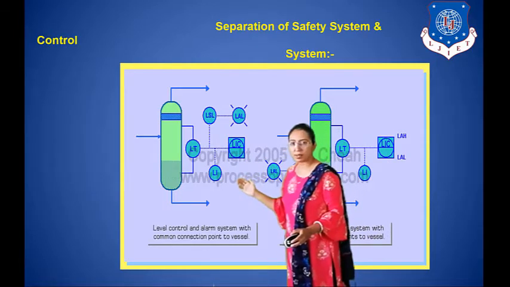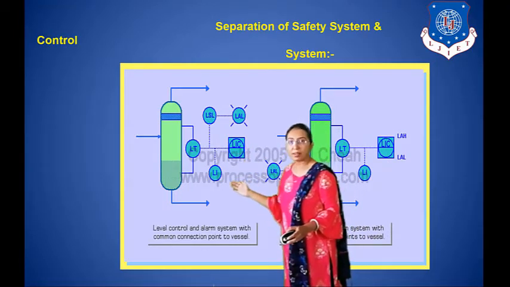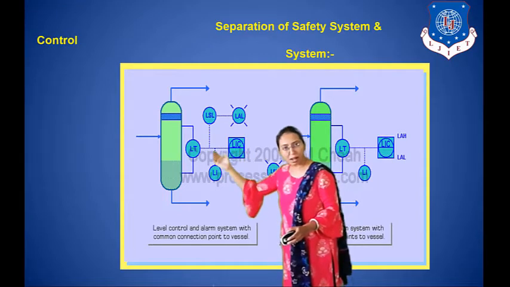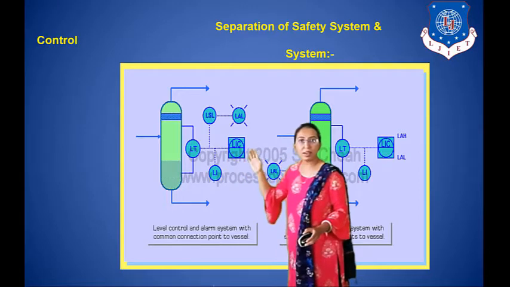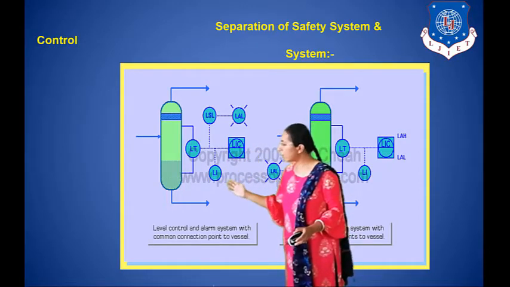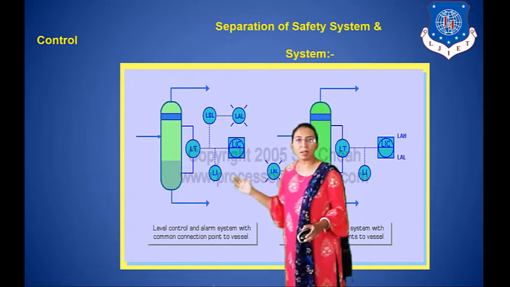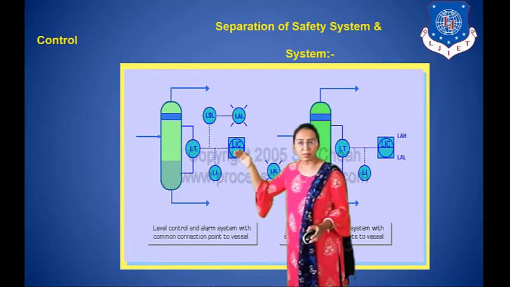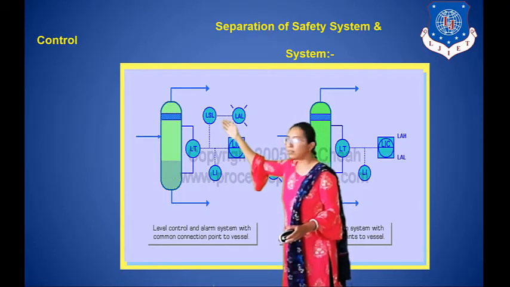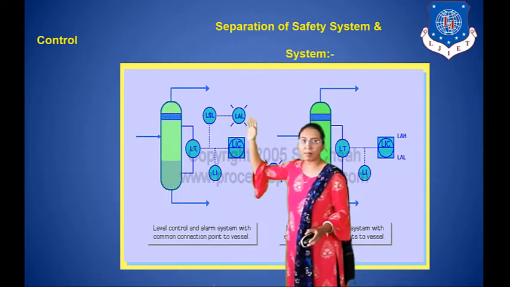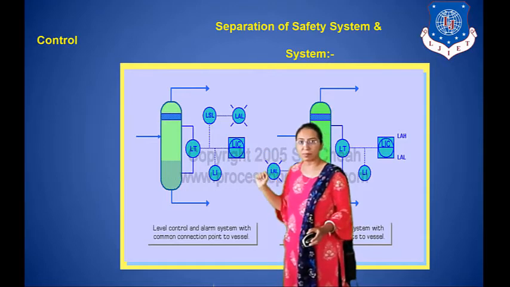In this figure, the vessel is connected with a level transmitter. The level transmitter sends the signal to the level controller. Through the level indicator we can see the value of level. Here you can see a low level switch connected with a low level alarm system.